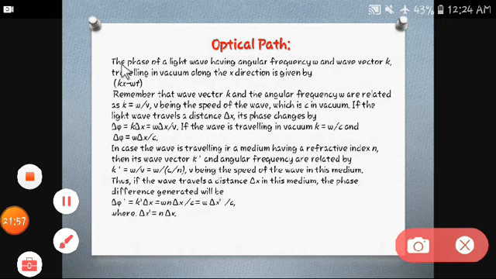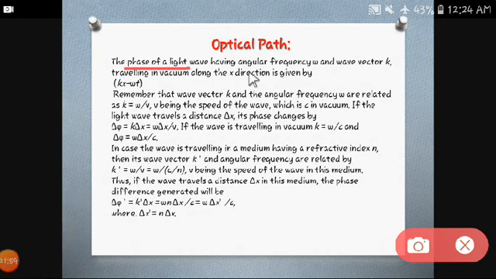The phase of light having angular frequency omega and wave vector k, when traveling in vacuum along the x direction, is given as kx minus omega t. Again I am repeating, k is the wave vector, omega is the angular frequency, x is the direction along which the wave is traveling, or the displacement, you can say, and t is the time.